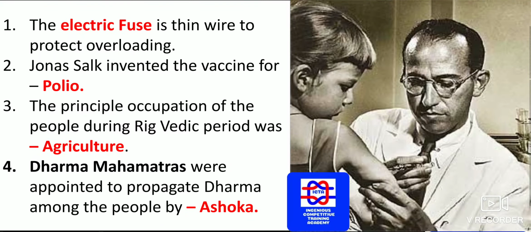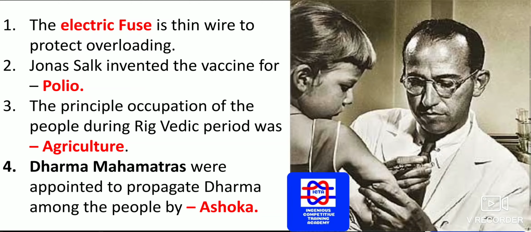Next we have the electric fuse, a thin wire to protect against overloading. The principle it follows is the melting effect of current, because overloading directly results in heating and it automatically gets disconnected. Now we have Jonas Salk, who invented the vaccine for polio. As you can see, children who get affected with polio have problems in their limbs. That vaccine was invented by Jonas Salk. You can see how he looks.